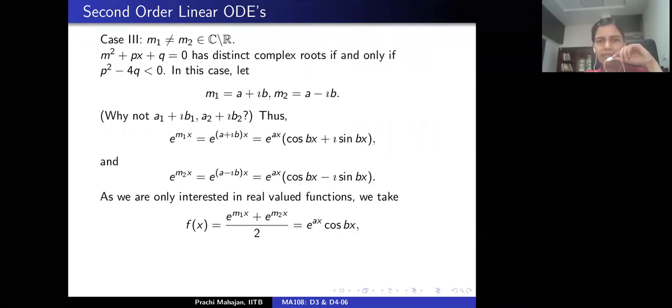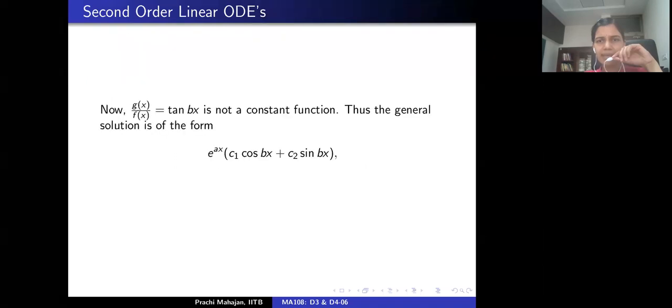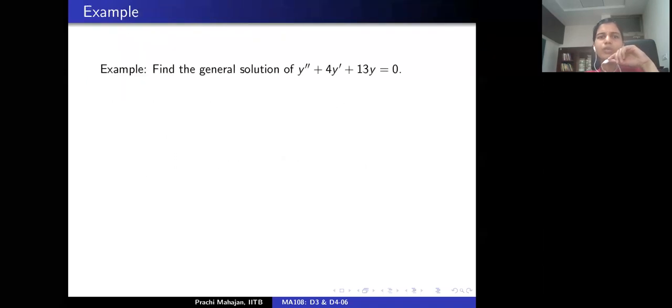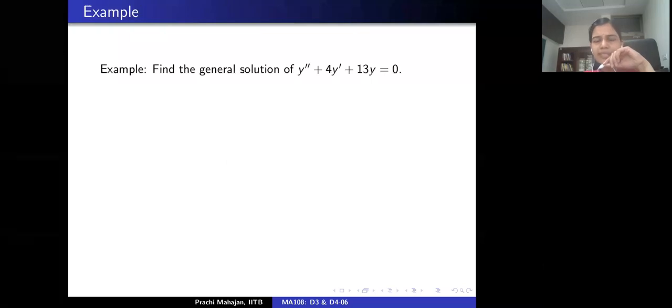Where were we? We did this, and did we have an example? Not yet, right? So let's see. Oh, good. So here we have an explicit example. Let's look at the following second order linear homogeneous differential equation in standard format with constant coefficients. In this example, P is 4 and Q is 13.